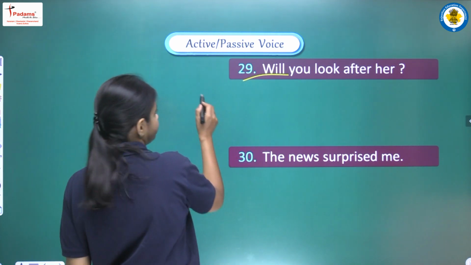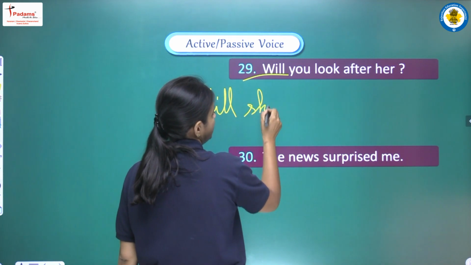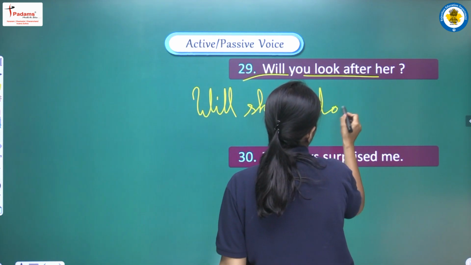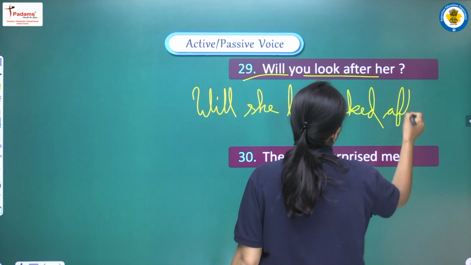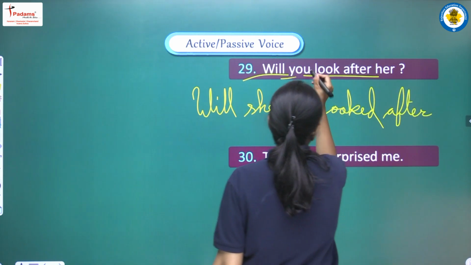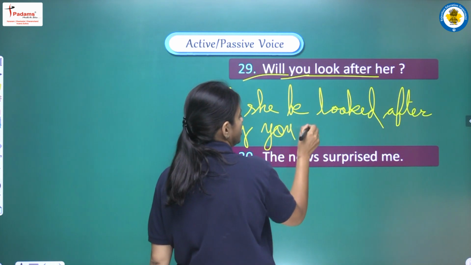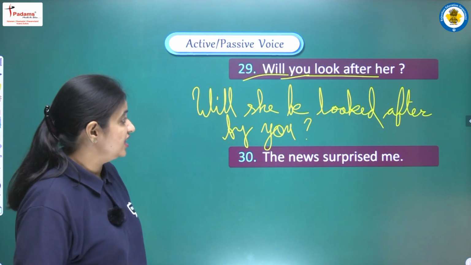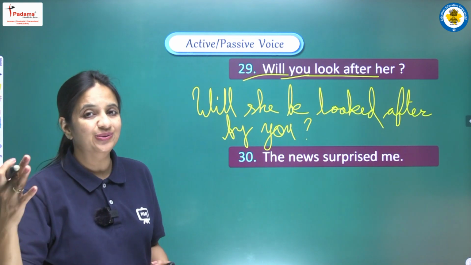So let's see, will she be look after, third form will be looked after, and you will remain you, by you, and question mark. So complete sentence here will be, will she be looked after by you?